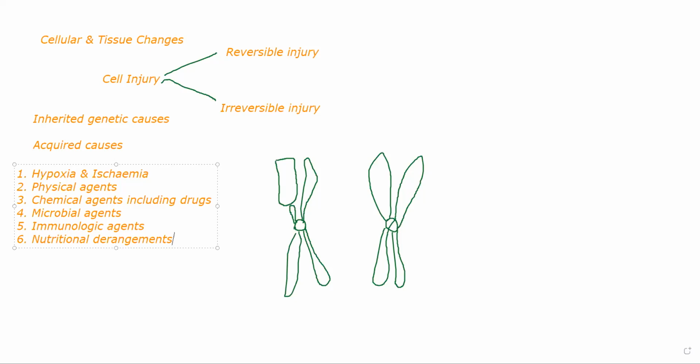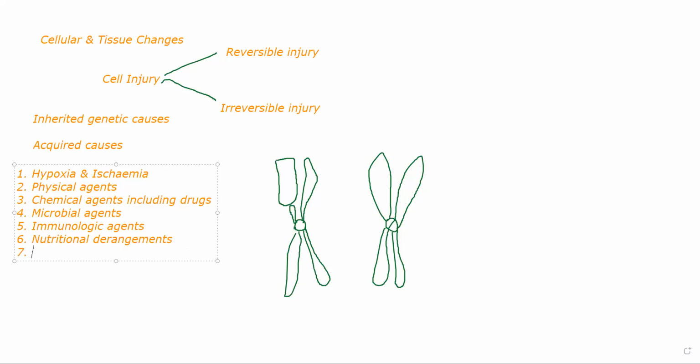For a long period of time, if you are not consuming the essential amount of food and essential nutrients that are required for your body to function properly, you will have cell injury, a significant amount of cell injury, wherein you will see children who are not growing properly, or there is not proper development, either they are not physically developed or they are not mentally developed or both sometimes. So marasmus, kwashiorkor, all of these come from nutritional derangements.